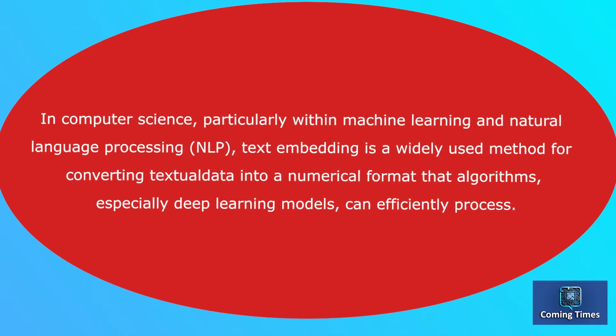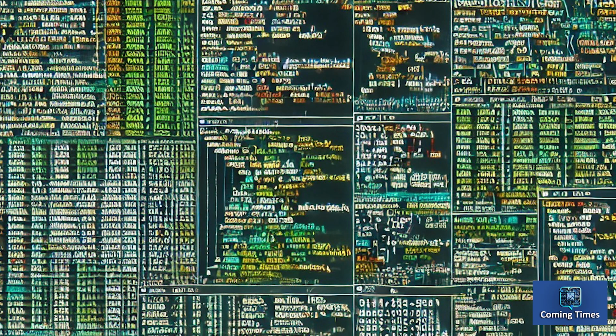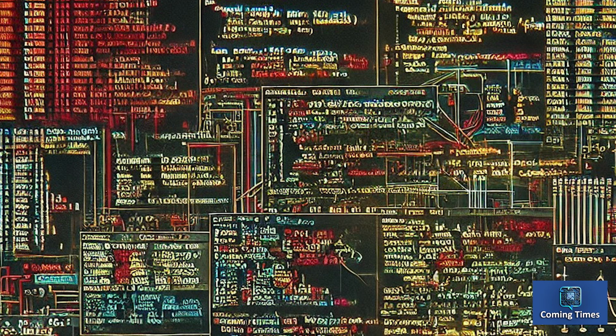In computer science, particularly in the realm of machine learning or natural language processing, NLP, text embedding is a popular technique to represent textual information in a format that can be easily processed by the algorithms, especially deep learning models. In the context of prompt engineering, LLM embedding refers to representing prompts in a form that the model can understand and process. This involves converting the text prompt into a high-dimensional vector that captures its semantic information.